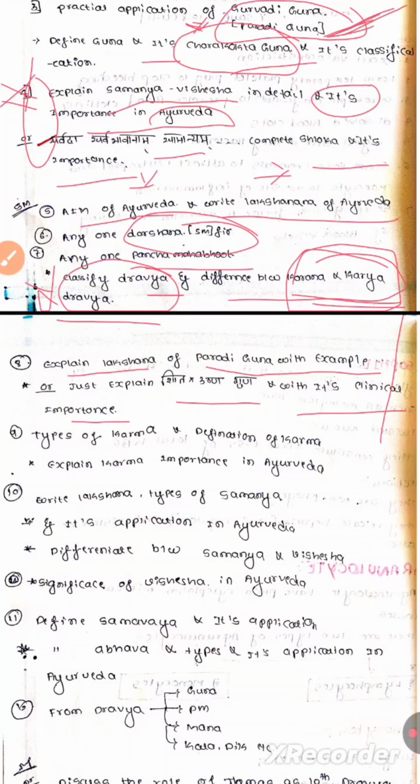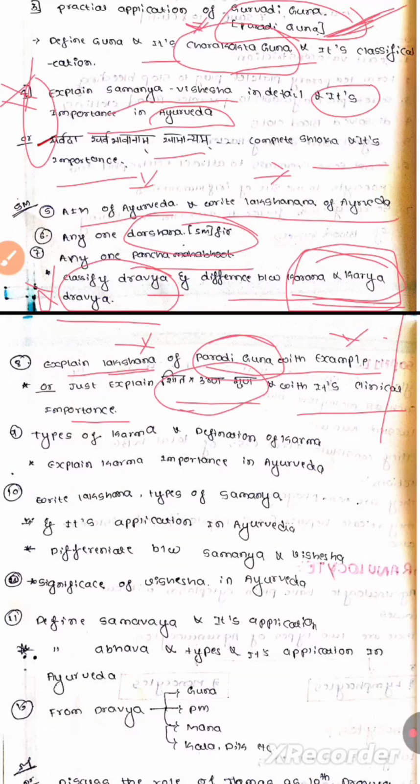First one is explain Lakshana and Paradiguna with example. See again Paradiguna, they'll ask any one Paradiguna or the full Paradiguna. Their Lakshana and their examples also you have to write. Or just explain Shita and Ushna Guna, meaning any 2 opposite gunas they'll select.